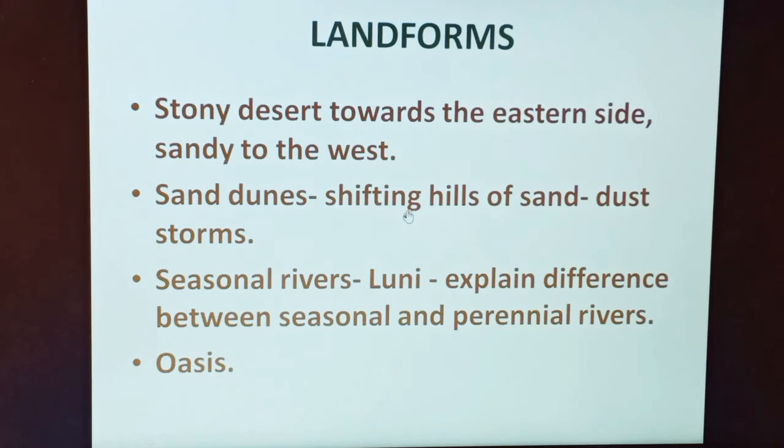The eastern part is drained by a number of short seasonal streams. The Luni is the only seasonal river which flows through the Western Desert, right? And at some places, the underground water comes to the surface through a spring. This area is called an oasis. The villages in the desert areas are situated near the oasis.